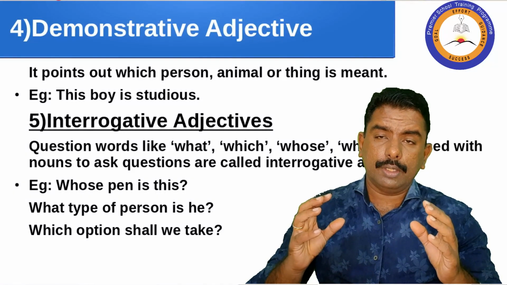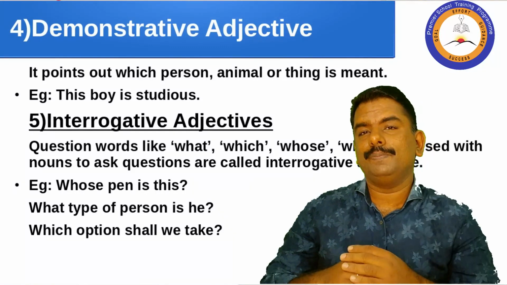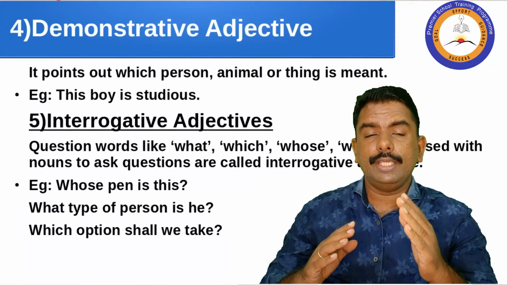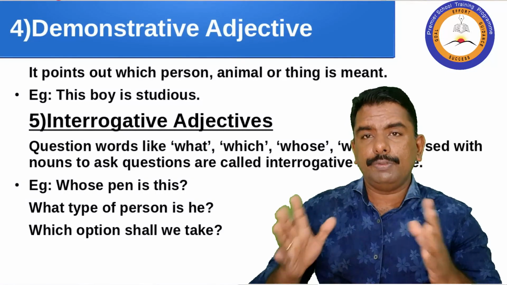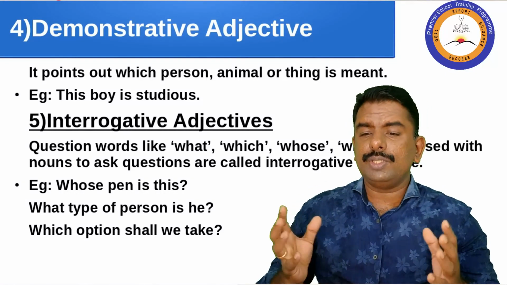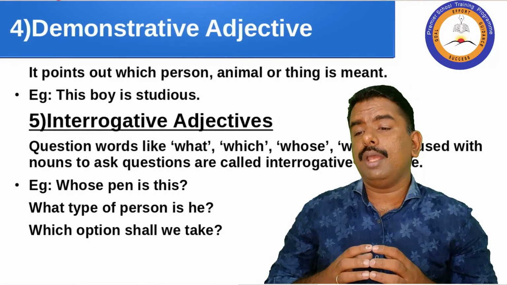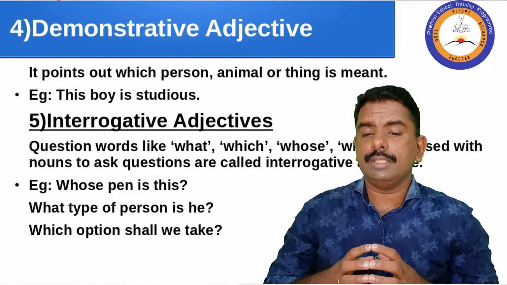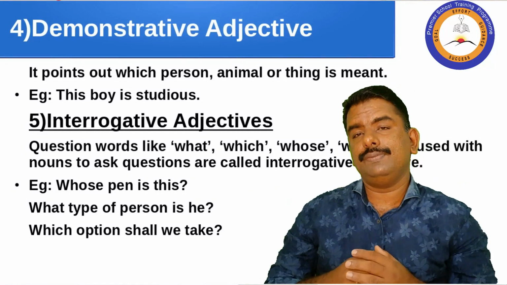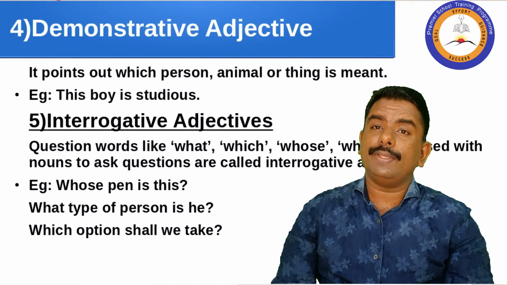It points out which person, animal, or thing is meant. This boy is studious. Fifth one, interrogative adjectives. Question words like what, which, whose, when are used with nouns to ask questions are called interrogative adjectives. Interrogative means to ask questions.